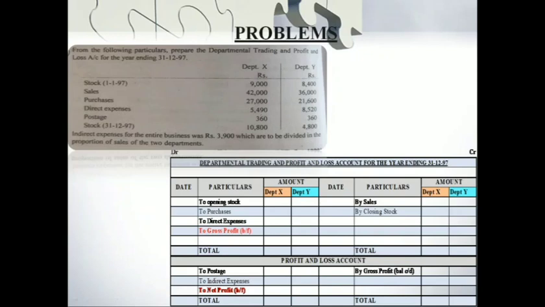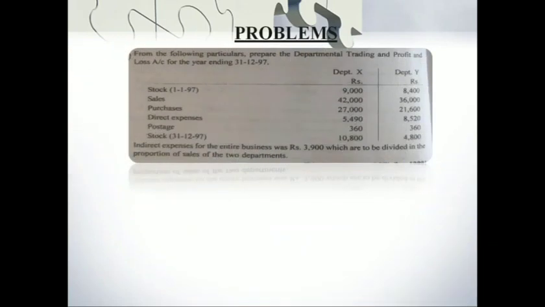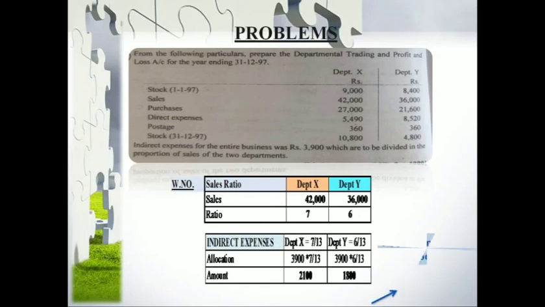But one thing which is a twist and a turn in departmental accounting is the apportionment of expenses. So what is apportionment of expenses? If in departmental accounting any of the expenses have to be allocated among the departments, then we will have to make a working note on it. Such expenses that are allocated to both departments based on the instructions given in the problem, such working note or such allocation, we call it apportionment of expenses. Apportionment is nothing but allocation of expenses among the departments.